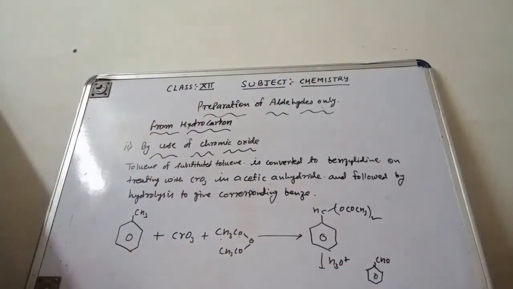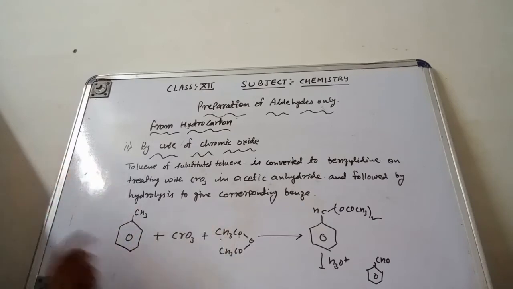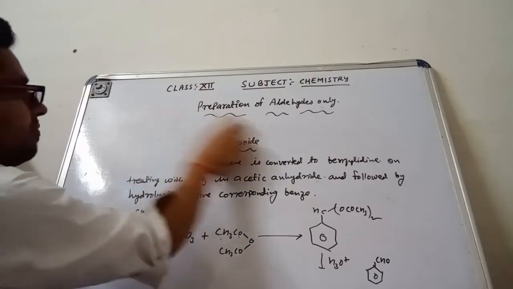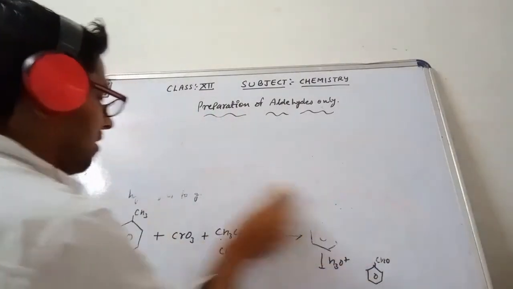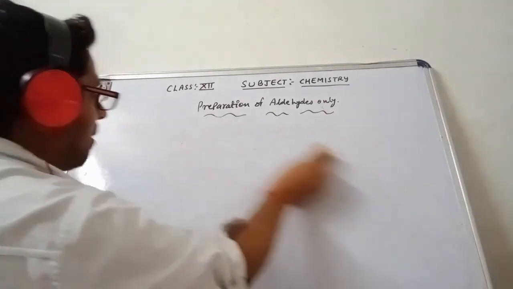That is the way. The method remains the same as we have discussed in the Etard reaction, but I have shown it directly here. If you want to understand the remaining method, you can go the same way as we discussed in the Etard reaction. After this, the next very important method is the Gattermann-Koch reaction. That is also a naming reaction. In this chapter, lots of naming reactions are available, so all these naming reactions are important.